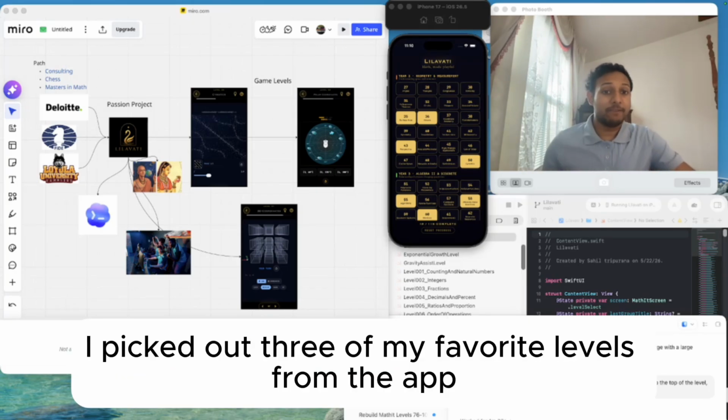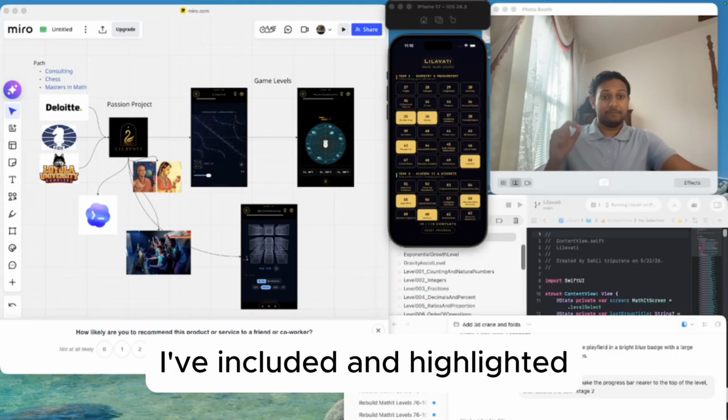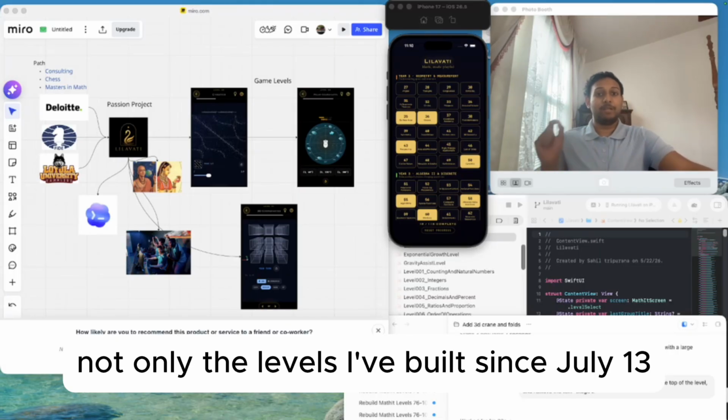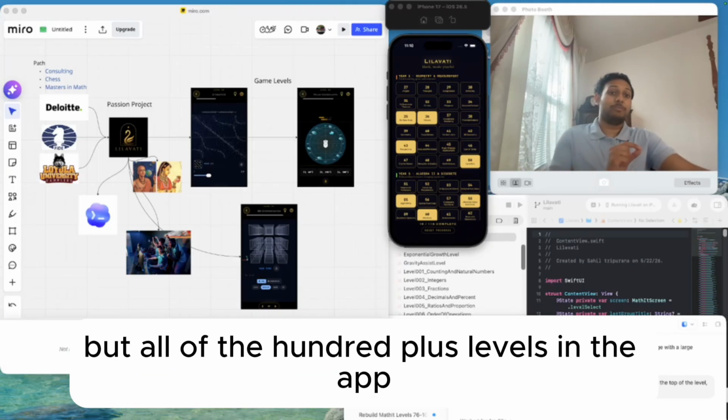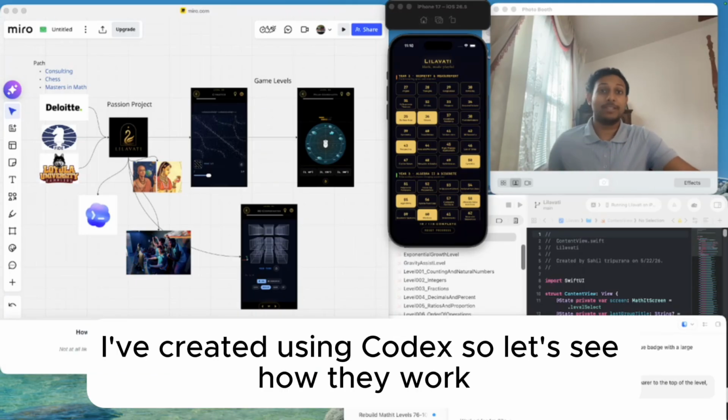I picked out 3 of my favorite levels from the app, but in my build submission, I've included and highlighted not only the levels I've built since July 13th, but all of the 100+ levels in the app I've created using Codex. So let's see how they work.